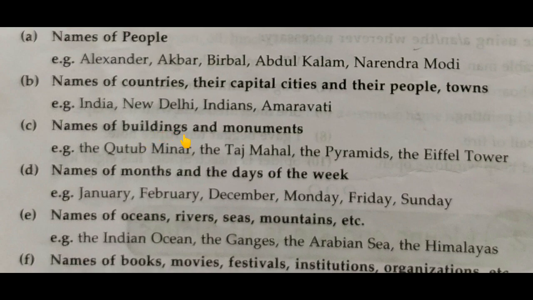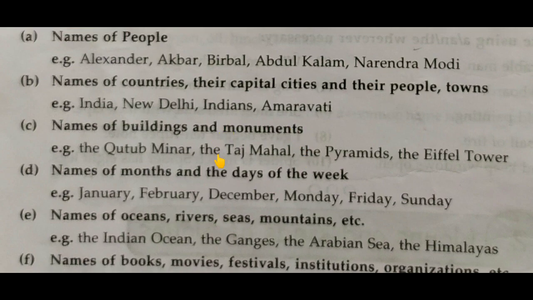Names of buildings and monuments. There are some special buildings or monuments in India or in other countries which are very famous. They also come under proper nouns. What are they? The Qutub Minar, the Taj Mahal.